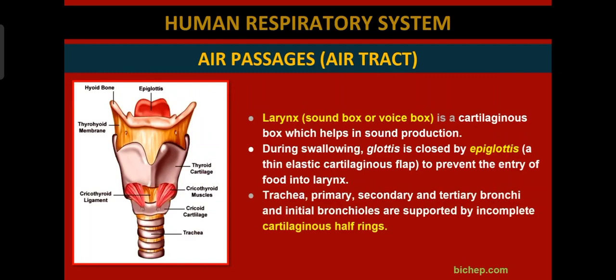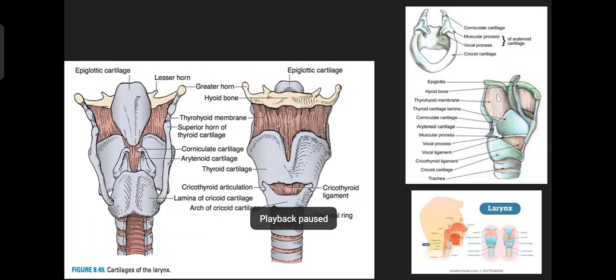Then the trachea, that is primary, secondary and tertiary bronchi, and the initial bronchioles are supported by incomplete cartilaginous half rings. So in the trachea, you can see the lower part, a tube-like structure which is covered by a ring-like structure. These ring-like structures are cartilaginous half rings, and these are incomplete. These are not completely round structures. In the next diagram we can see these half rings are incomplete. In this diagram you can see the rings. In the first diagram you can see the lower tracheal rings are present, incomplete half rings.